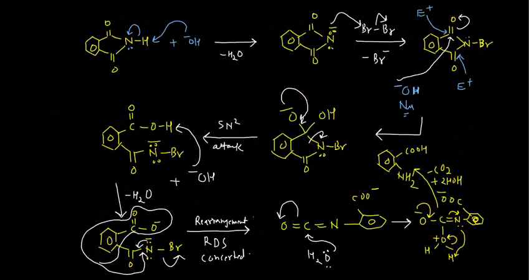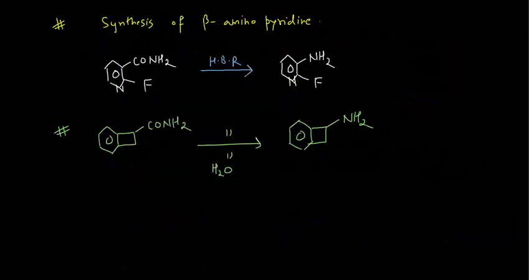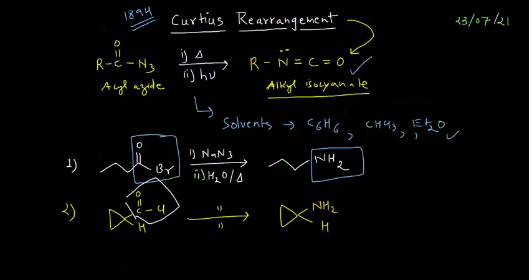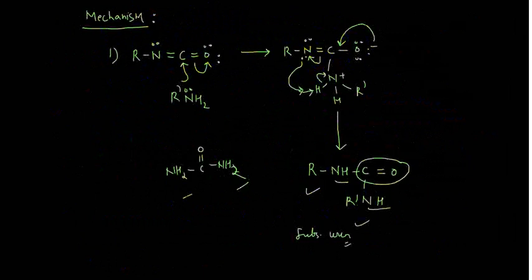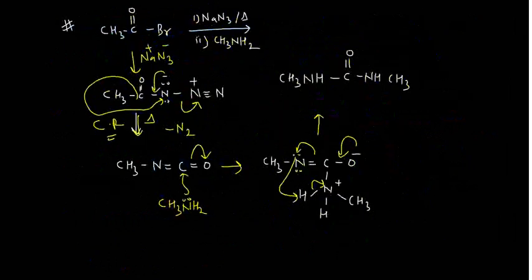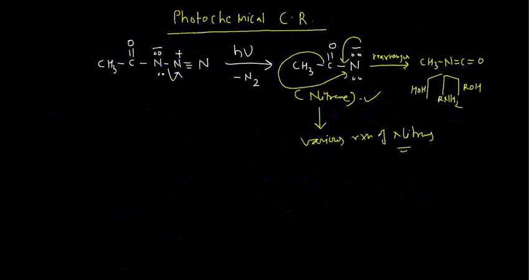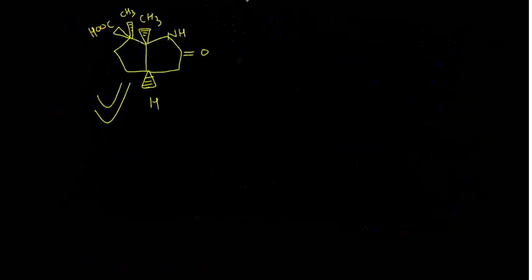In short, in the Hofmann and Curtius reactions, we converted azides into isocyanate in the Curtius rearrangement, and amides into isocyanate in the Hofmann bromamide reaction. Today we will do the same thing. We will convert a certain substrate into isocyanate, and that isocyanate will give you the amine. Basically this Lossen rearrangement is the formation of a primary amine, or an imine if you have a cyclic compound.